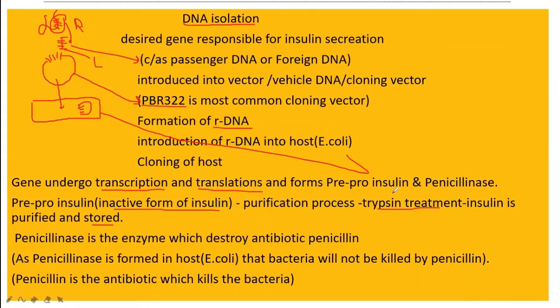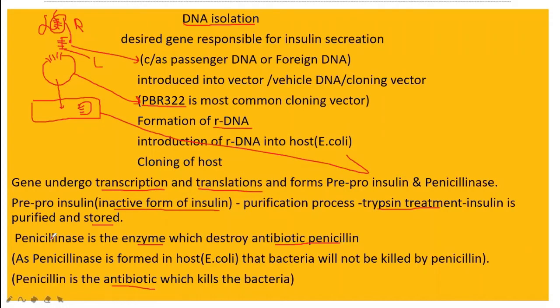Two things are produced by the bacteria: one is pre-pro-insulin and another one is penicillinase. What is penicillinase? Ase means it is an enzyme. Penicillinase is the enzyme which destroys the antibiotic penicillin. Students, we take antibiotics, and antibiotics kill bacteria. Now if the bacteria is producing penicillinase, penicillin will not affect this bacteria and the bacteria will not be killed.